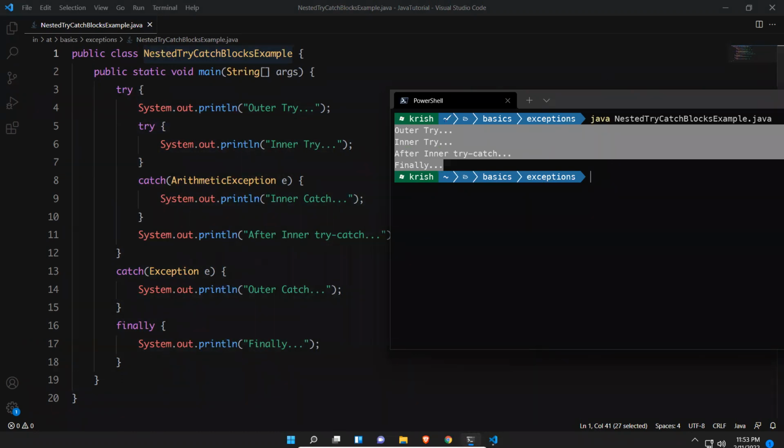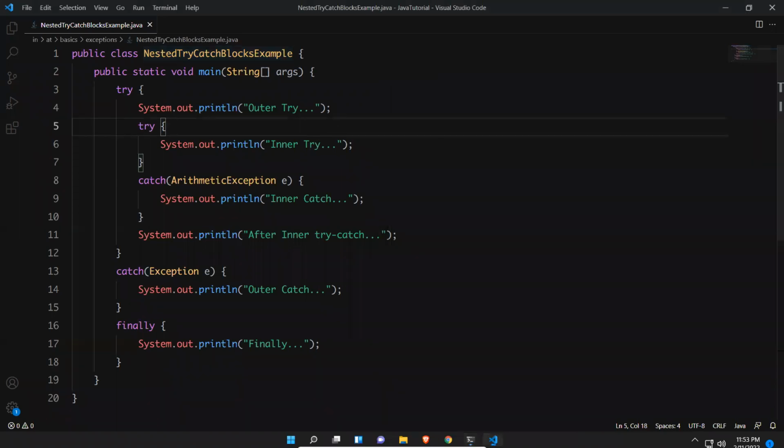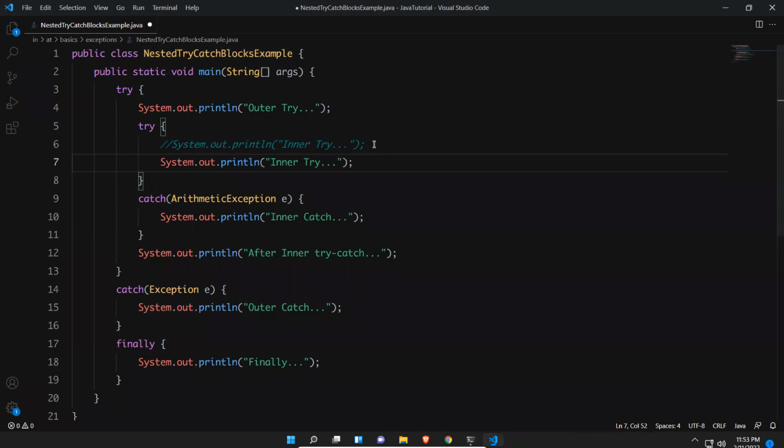Okay, so now if you take an exception at inner try, in the inner try, I'll put an exception. The same thing, 5 by 0, I will always take the same example, right? 5 by 0 for arithmetic exception.